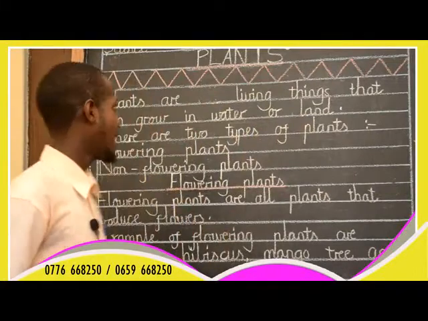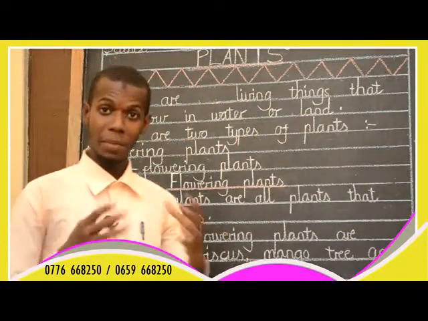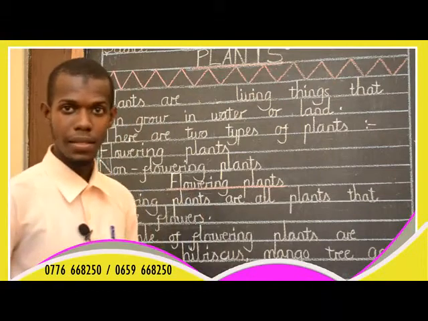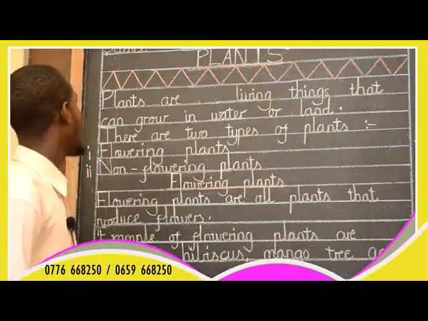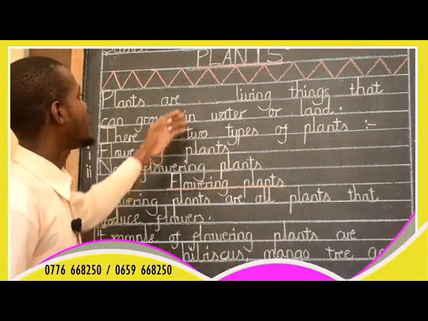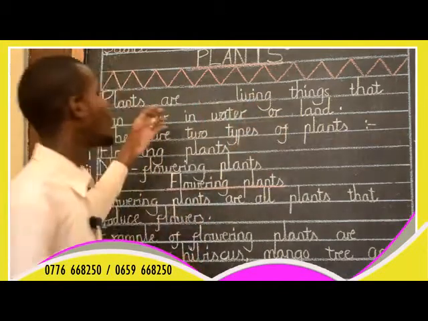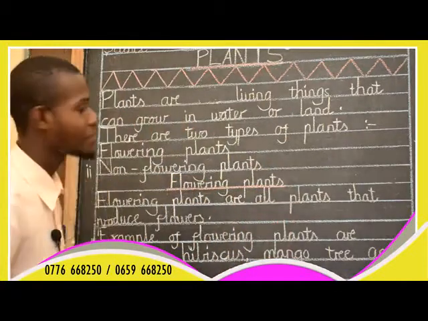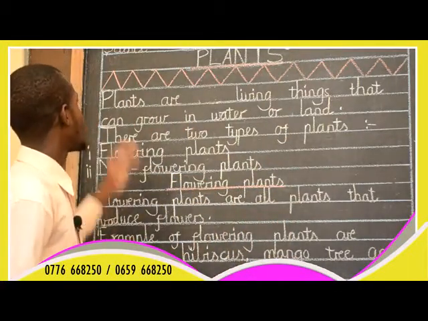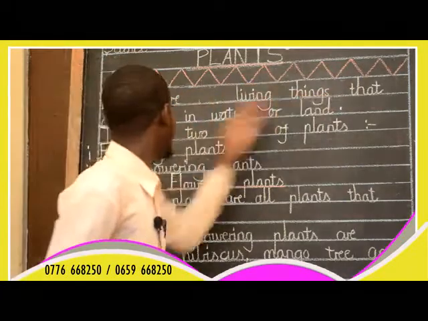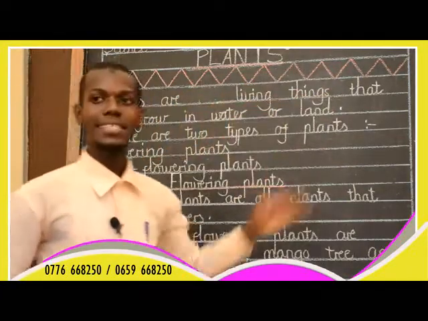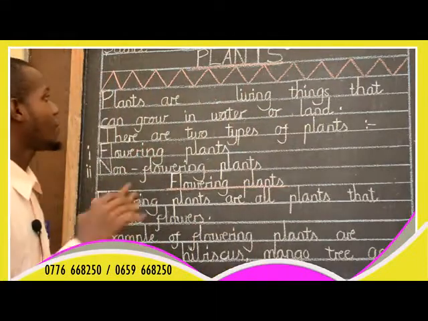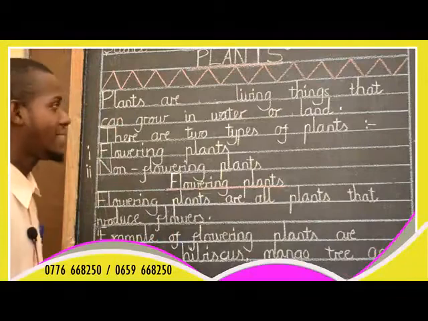In Swahili we say plants, mimea. All of you say mimea. Yes. Mimea ni viumbe hai ambavyo vinakuwa katika maji au ardhi. You can also say nchi kavu. Are we together? Yes. Plants are living things that can grow in water or land.